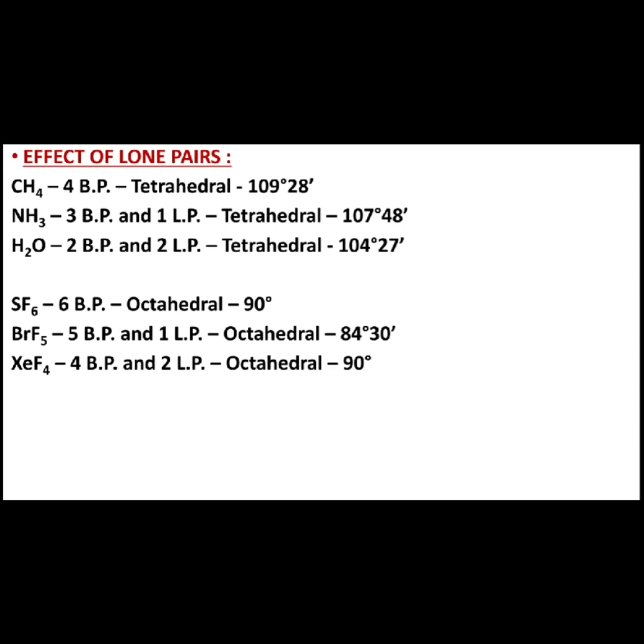Next, let us see the details of the effect of lone pairs as explained by the VSEPR theory. So, if you consider molecules with 4 electron pairs in their outer shells, we can say these are based on the formation of a regular tetrahedron structure. Let us take an example of methane. In case of methane, there are 4 bonding pairs in the outermost shell of the carbon atom. That means it will attain a regular tetrahedral arrangement with bond angle 109 degrees 28 minutes.